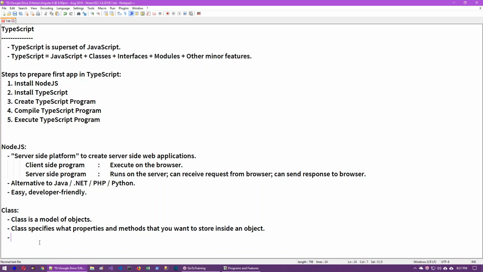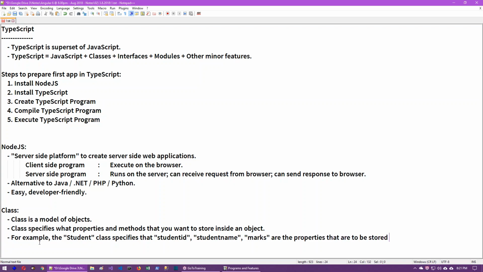Notice the class will not store the properties and methods, but the class just specifies what properties and methods really need to be stored inside an object. The object will store the actual properties and methods. The class is just telling, okay, these properties and these methods must be there in the object. For example, the student class specifies that student ID, student name, marks are the properties that are to be stored in every student object.